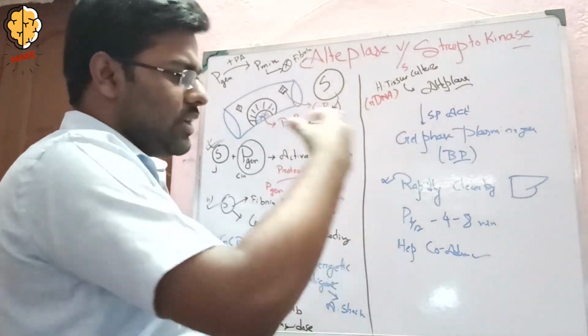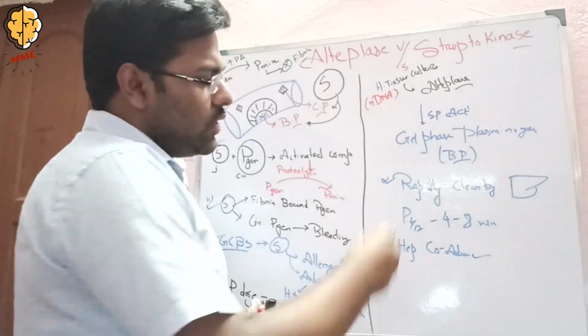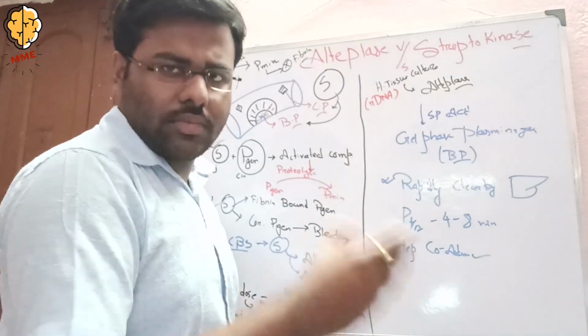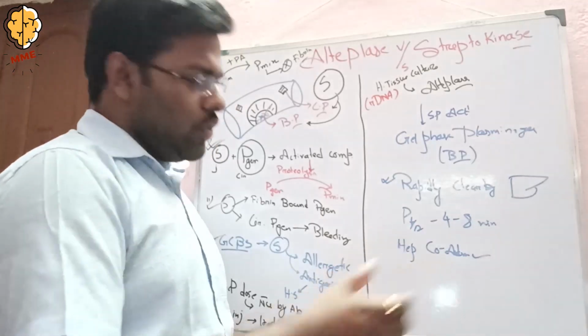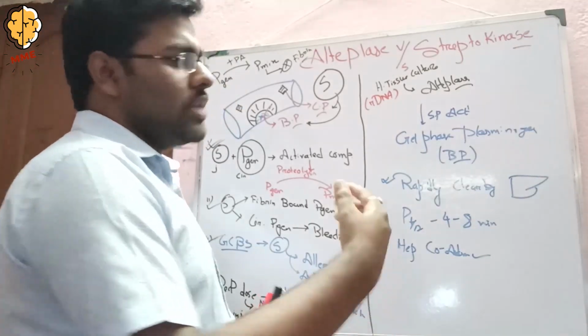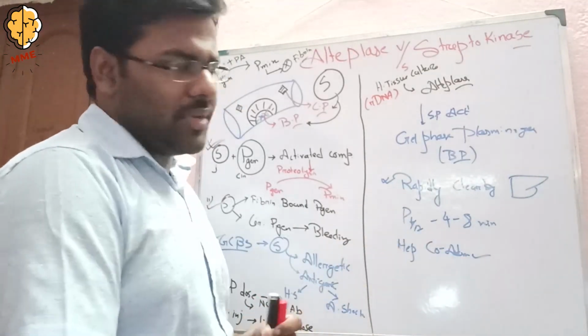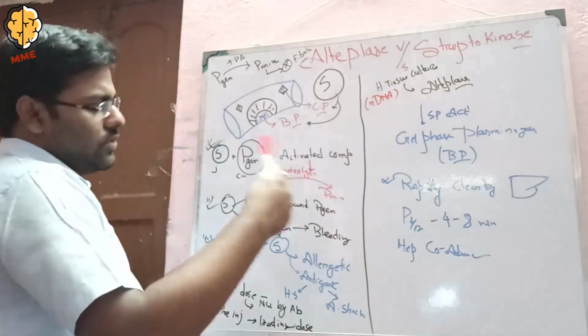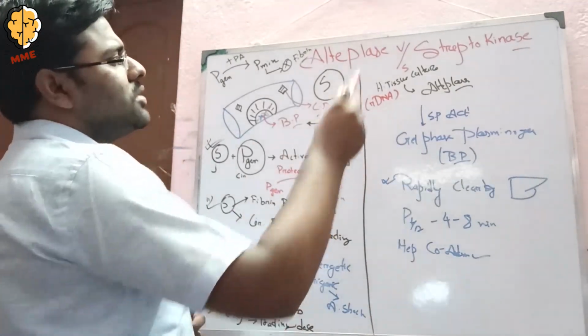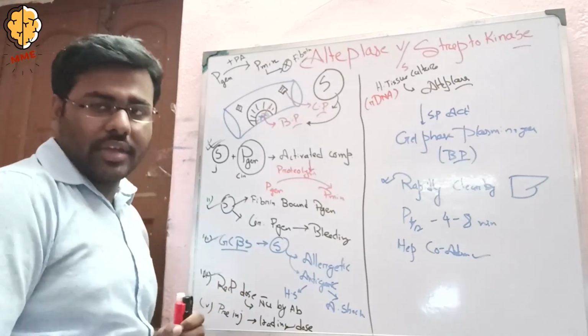This enzyme is rapidly cleared by the liver, so there is a short plasma half-life of around 4 to 8 minutes, and we have to use heparin for co-administration. So this is the 6th cause because of which streptokinase is not used nowadays.